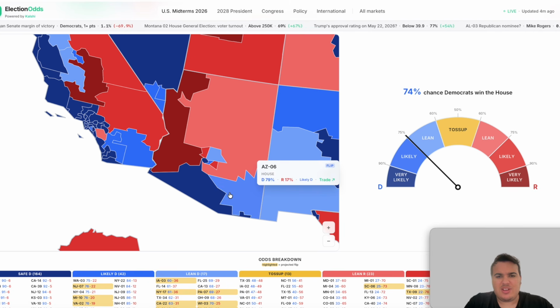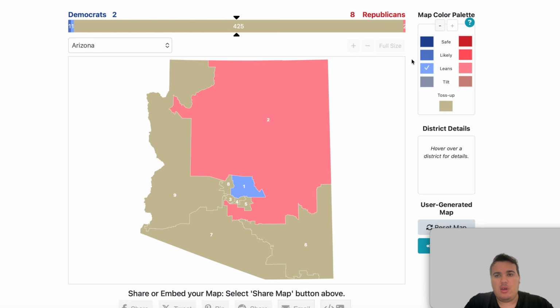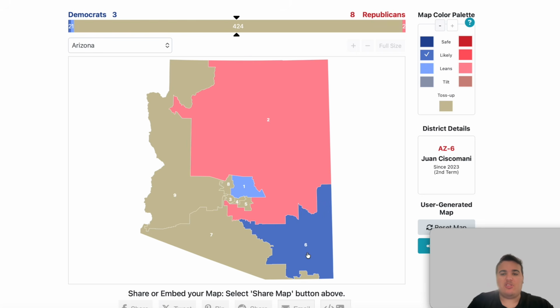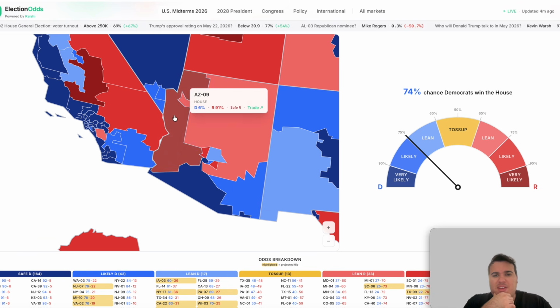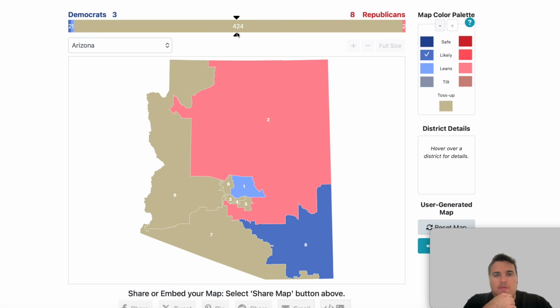As for this district, this Arizona 6, 79% flip for the Democrats. This is actually likely Democratic based on these rankings. So the 6th district for Juan Ciscomani, very likely to go Democratic based on these rankings. The 1st with Dave Schweikert is what I was trying to get through here. The 9th district with Paul Gosar, I did see on the map, that's listed as safe for the Republicans. The 7th district is listed as safe for the Democrats.